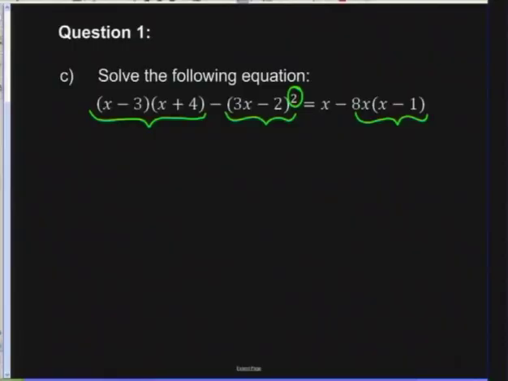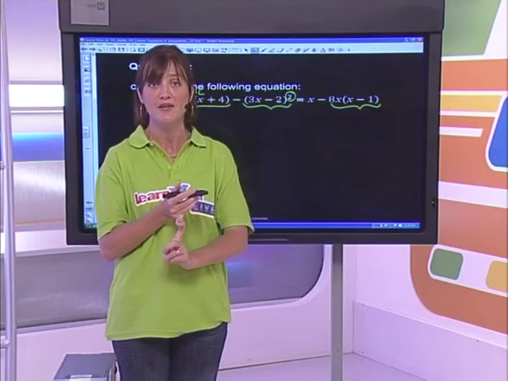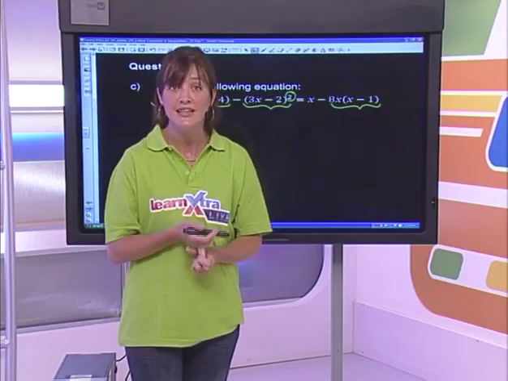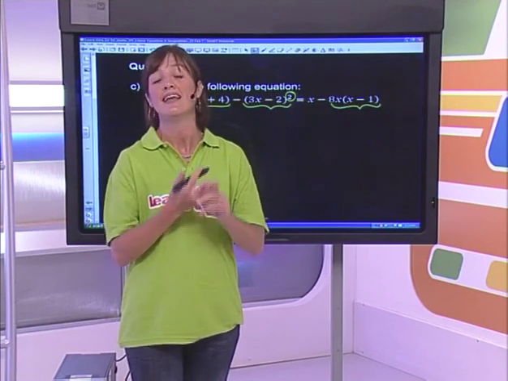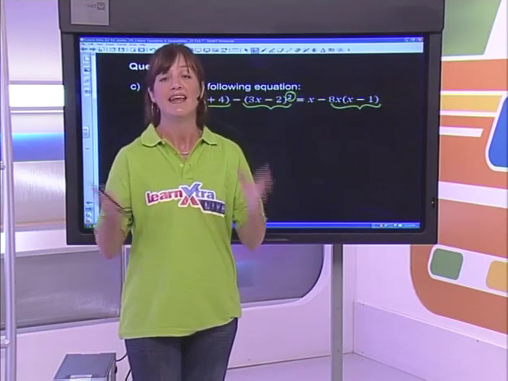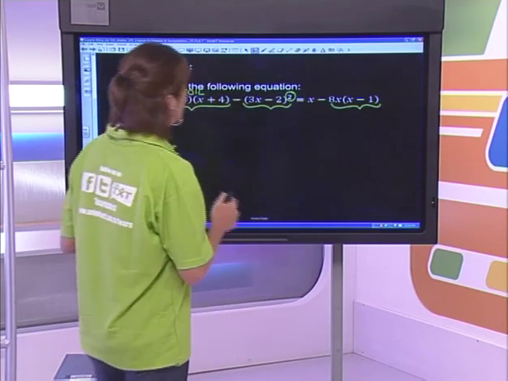Okay, so guys, let's have a look at what we need to do. The first bracket over here is going to be simplified by means of FOIL. Remember, FOIL is how we multiply out our first two terms in each bracket, the outer two terms in each bracket, the inner two terms, and the last two terms. Okay, so that's what our FOIL stands for.